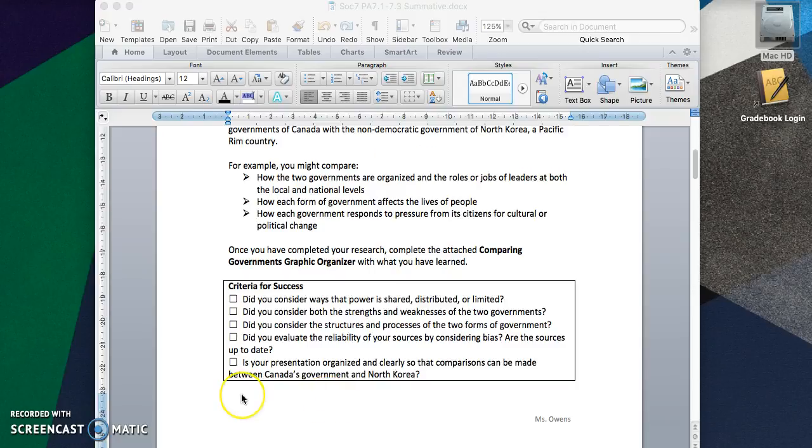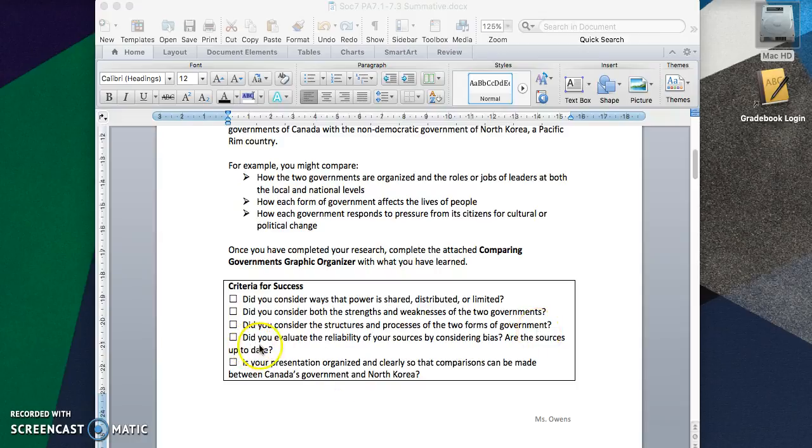Finally, one last thing I'd like you to take a look at is at the bottom of your first page of the handout. It says Criteria for Success. This is probably the most important piece of information for you to take a look at before you start this assignment. I want you to take a look at these questions and be thinking of them throughout your comparisons. First, did you consider ways that power is shared, distributed, or limited? Next, did you consider both the strengths and weaknesses of the two governments? Third, did you consider the structures and processes of the two forms of government?